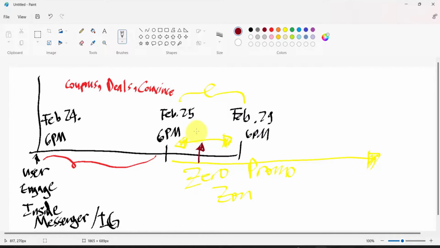For example, the subscriber messages your page again, let's say at 6 p.m. around February 28. Since the user engaged with your page, you again have 24 hours, and within this time frame you can send a promotional message. So the key here is we want the user to engage with our page every day, inside of Messenger or inside of the Instagram inbox, so that the 24-hour window gets refreshed.